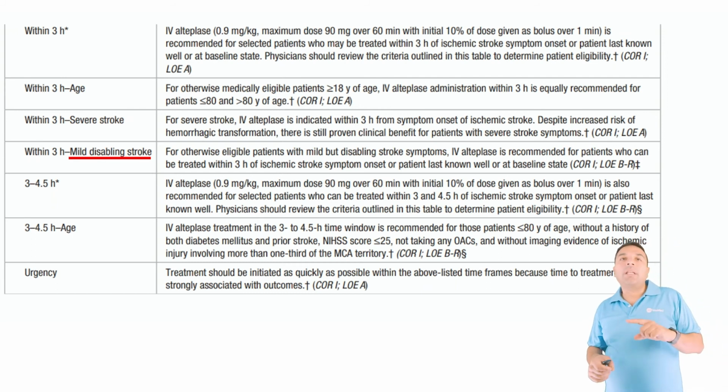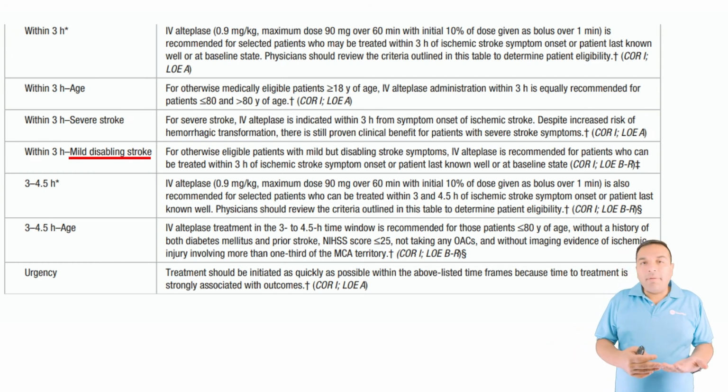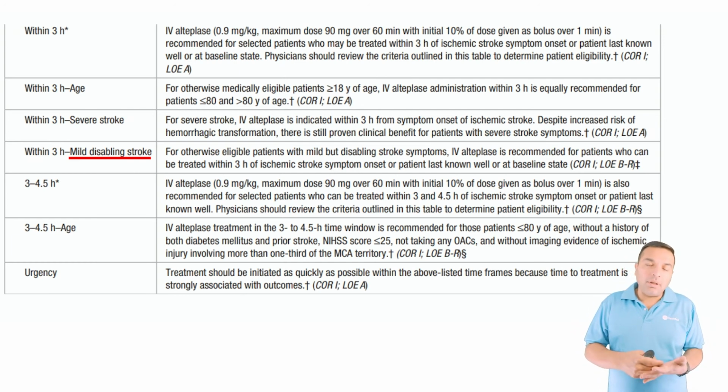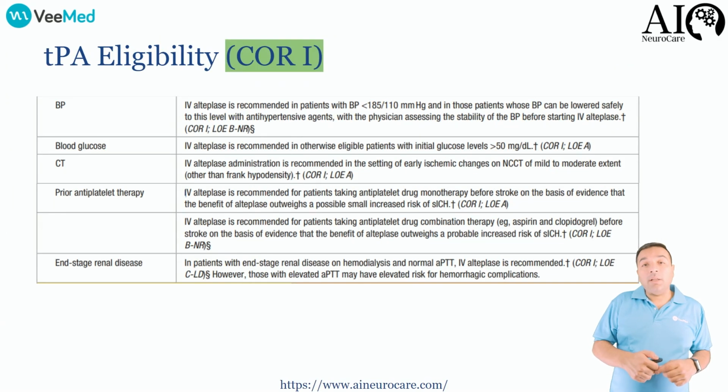Now, patients who are within the 3 to 4.5 hour window have different criteria. And the criteria is different in the sense that if they have history of diabetes, if their age is above 80, again, all those are still into consideration. In general, people are putting all this together, but there is clearly a different criteria for those patients. One of the biggest ones is age less than 80 and then a stroke scale less than 25 for sure. And if those criteria are met, then you can consider giving TPA to those patients. Generally speaking, people are more and more giving TPA up to the 4.5 hour window. And of course, give it as quickly as possible.